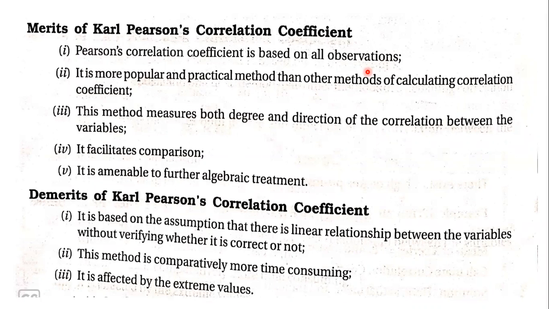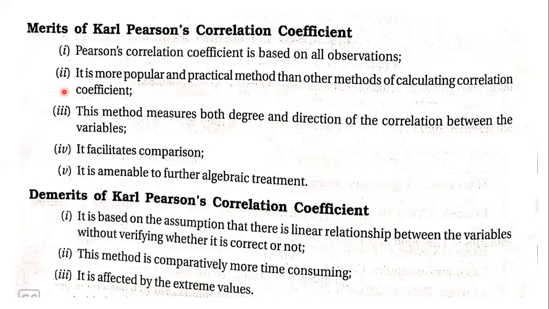You forget the middle values in the distribution. All that is not done here. We consider each and every value, because we will be calculating deviations, squares of deviations, and multiplying, or product of deviations also. So we have enough calculations being done, and also we will be considering all the observations.